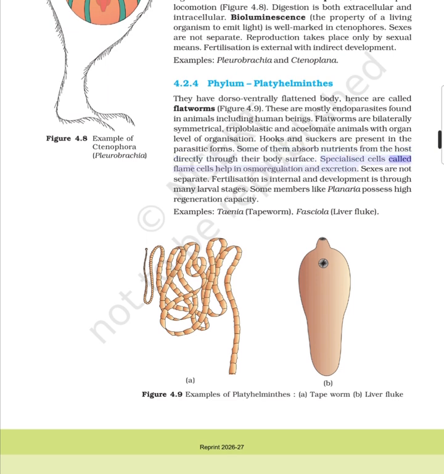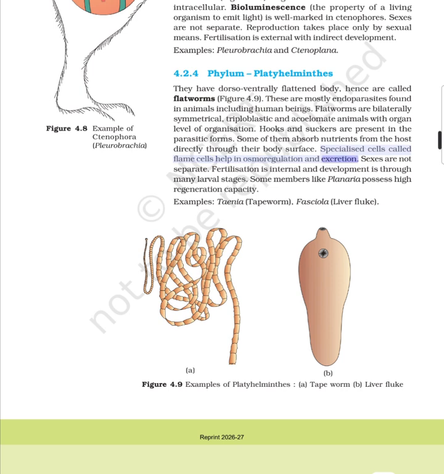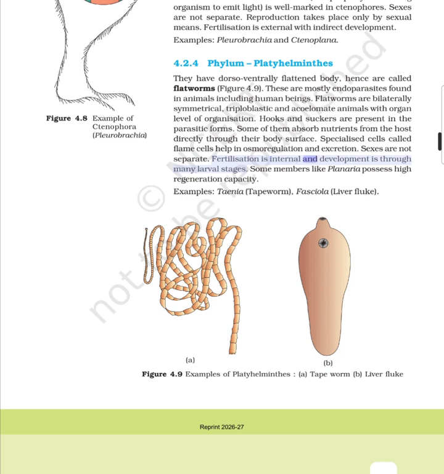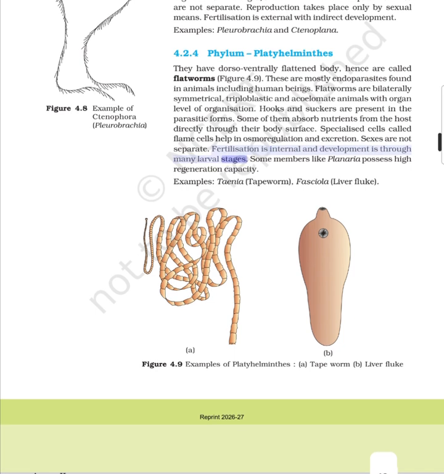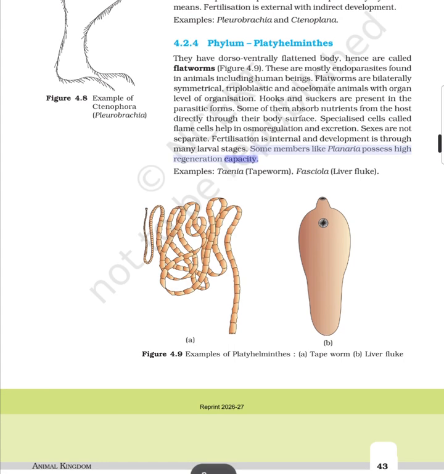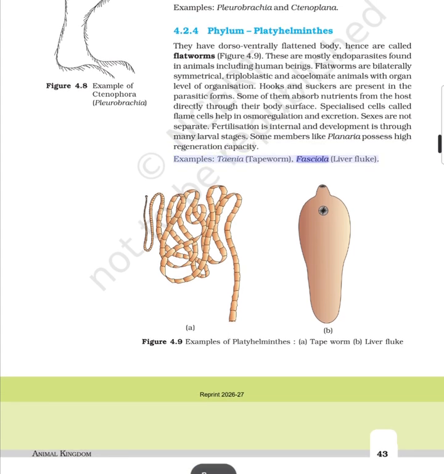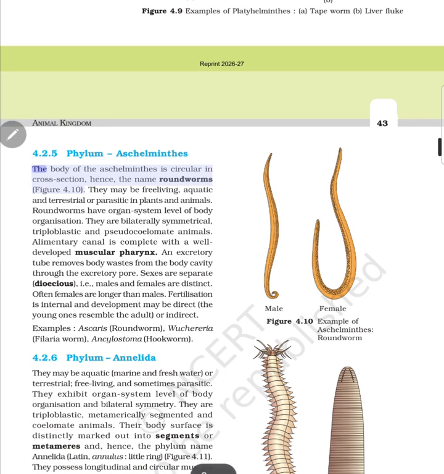Specialized cells called flame cells help in osmoregulation and excretion. Sexes are not separate. Fertilization is internal and development is through many larval stages. Some members like Planaria possess high regeneration capacity. Examples: Taenia, Fasciola.